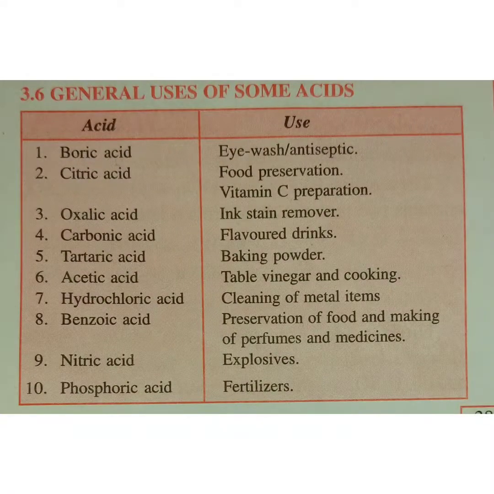Hydrochloric acid is used for cleaning metal items. We have a separate chapter on this, so in that we will see this particular use and this particular acid in detail. Benzoic acid is used for preservation of food and making of perfumes and medicines. So benzoic acid and its use.